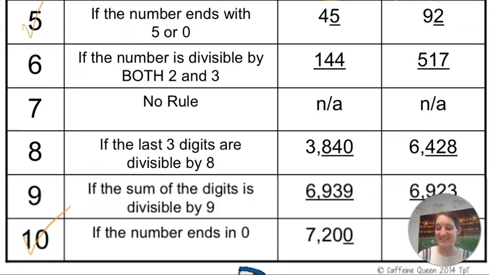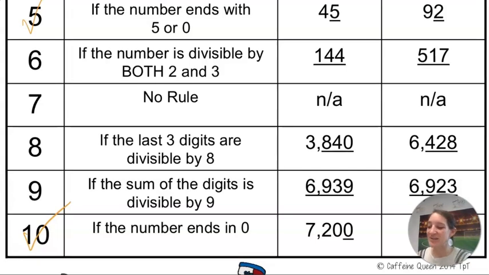Now, 6 is kind of a fun one because here's why 6 works. We know that 2 times 3 equals 6, correct? So if a number is divisible by 2, but it's also divisible by 3, then it just so happens that it will also be divisible by 6 because 2 and 3 are both factors of 6. So 144 is divisible by 2 because it's even. And it's divisible by 3 because if we add these up, 1 plus 4 plus 4 equals 9. And 9 can be divided by 3. So if 2 is a check and 3 is a check, then 6 is also a check.